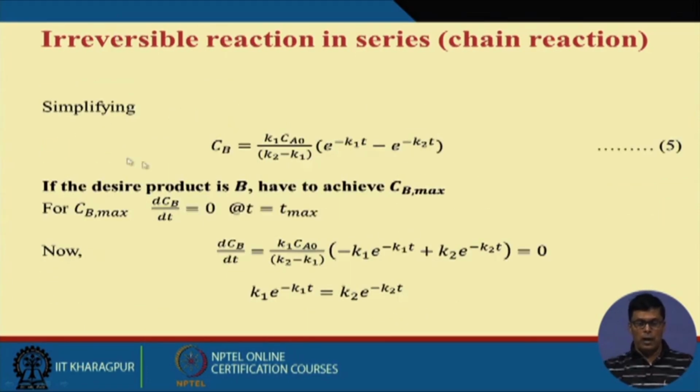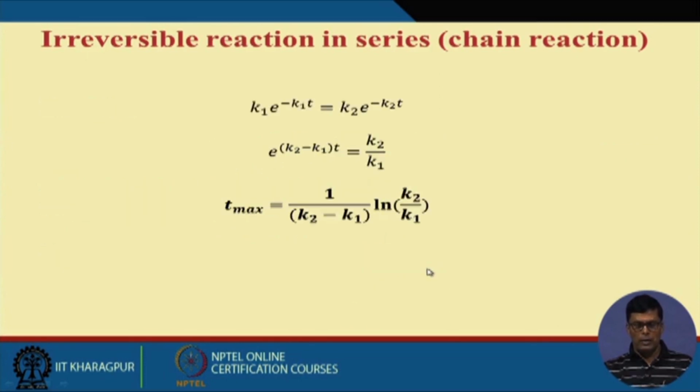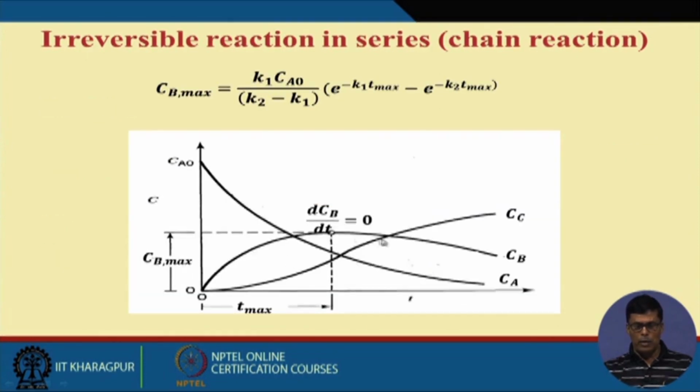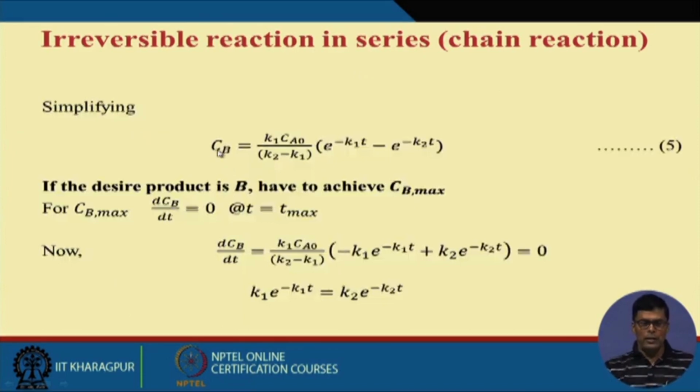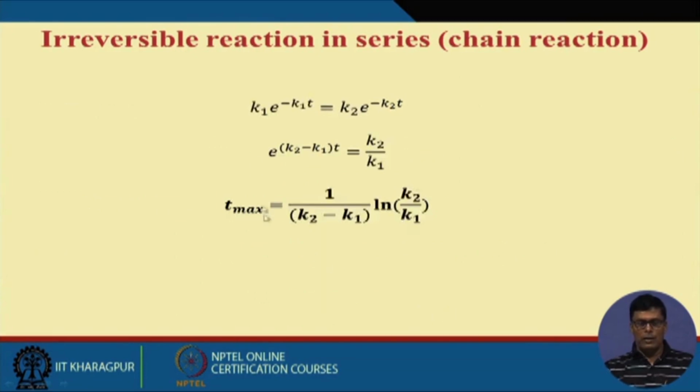Okay. Now the question comes: how can you find T max, the time at which Cb will be maximum? If you look at this figure, this is the profile of Cb. When Cb is maximum, then dCb by dt equals 0. Am I right? So I can differentiate this with respect to time, and we get this equation, which should be equal to 0. Since this part cannot be equal to 0, the other part must be 0, and then T max will be equal to this.